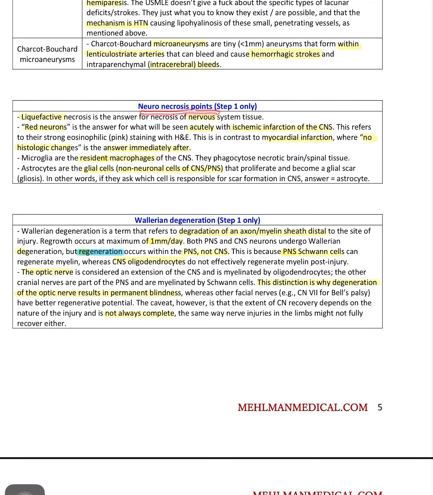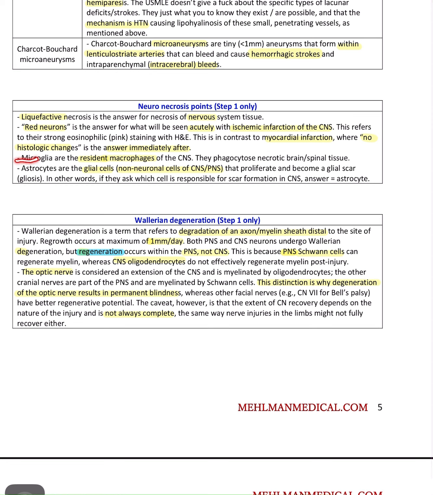Neuronecrosis. Necrosis of nervous system tissue is called liquefactive necrosis. Acutely, in ischemic infarction of the CNS, what happens is the neurons show strong eosinophilic staining with H&E. This is in contrast to MI, where acutely there is no histologic change.